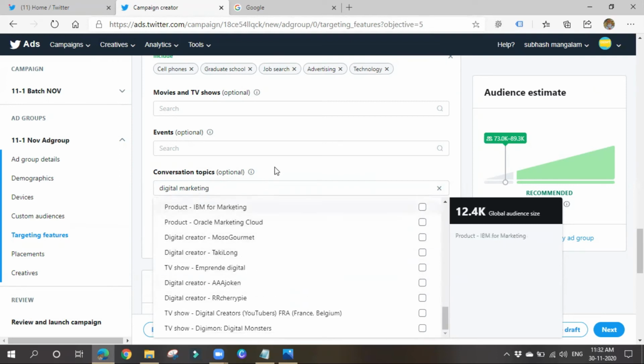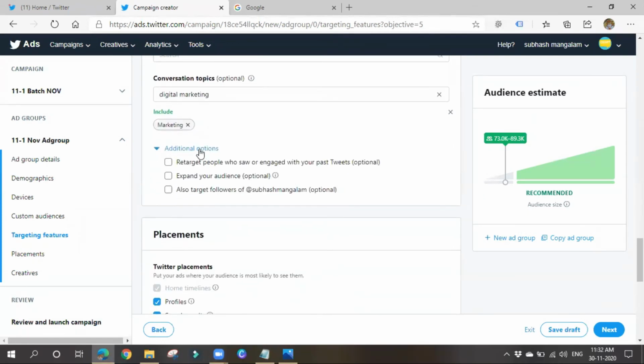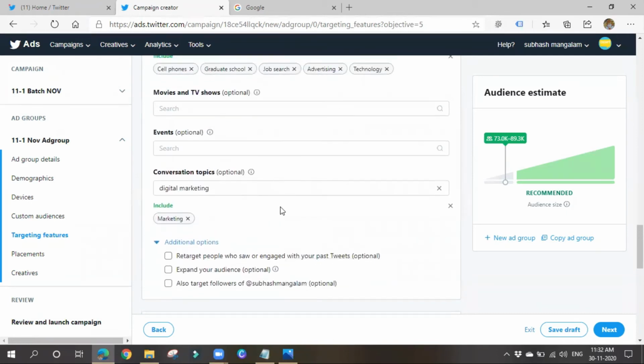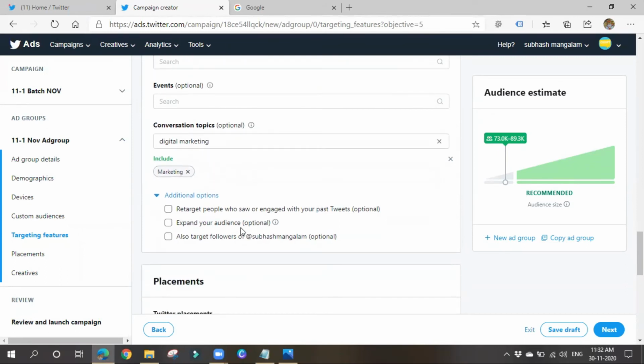Okay, you can set up targeting like this. Additional options: retarget people who saw or engaged with your past post, and expand your audience. I'll explain later how we can retarget people; we have to set up a code on our website. Expand your audience means if you want your ad to reach more and more people, it captures people that share similar characteristics to the audience features we chose. We have already selected some audience and told Twitter to target these people. If you want to reach more similar audience, you can choose this.